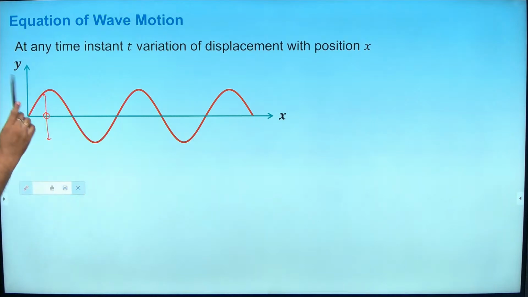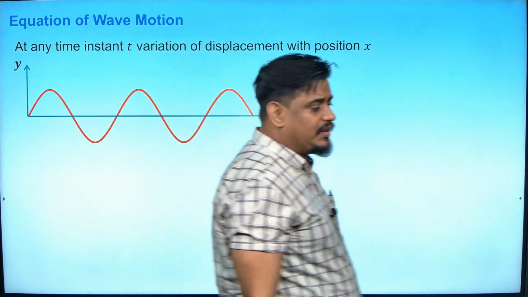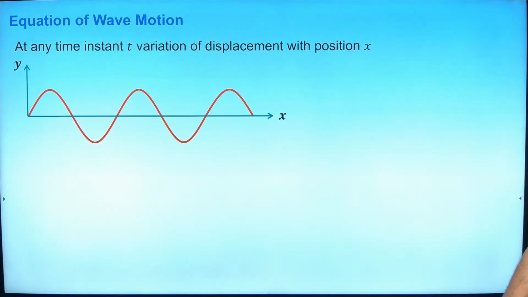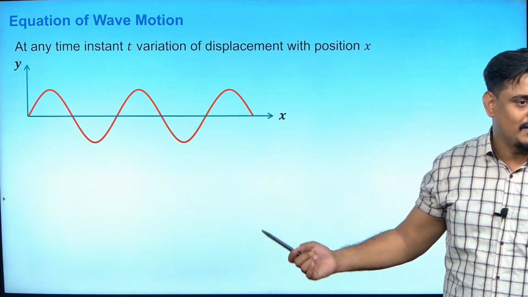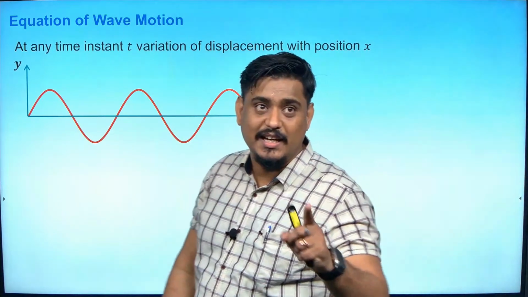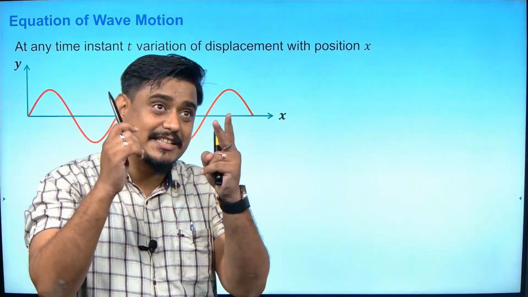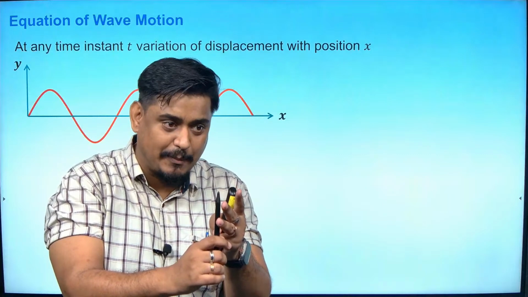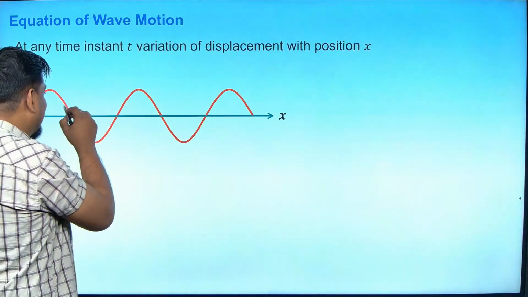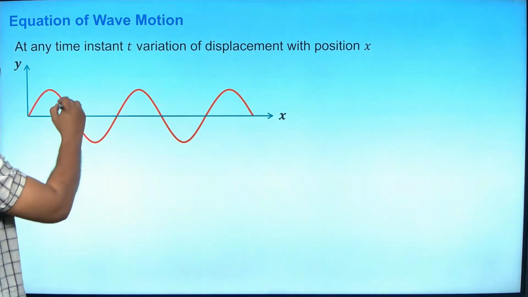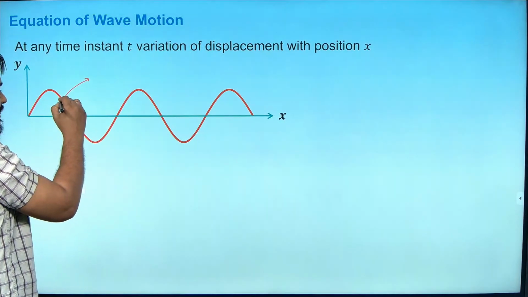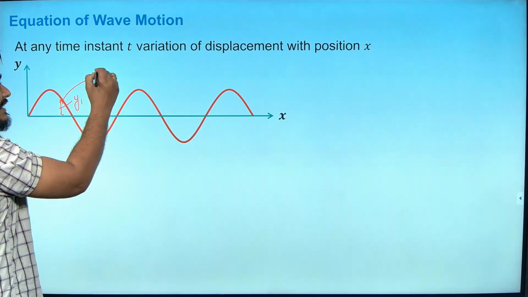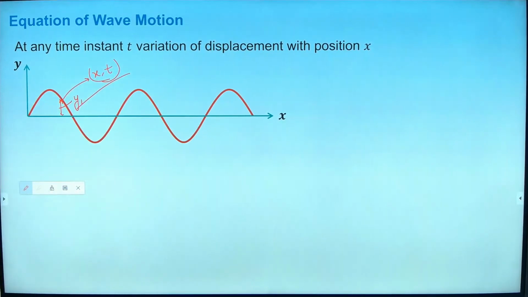But do you think that the function of the wave is only displacement, that is, distance traveled by the wave? No, because even the time is changing. That's why it becomes complex. Here displacement is changing, distance traveled by the wave is changing, and time is also changing. Are you getting my point? Suppose I take this point, and let me take this displacement as y1 for (x, t). Can I say that?